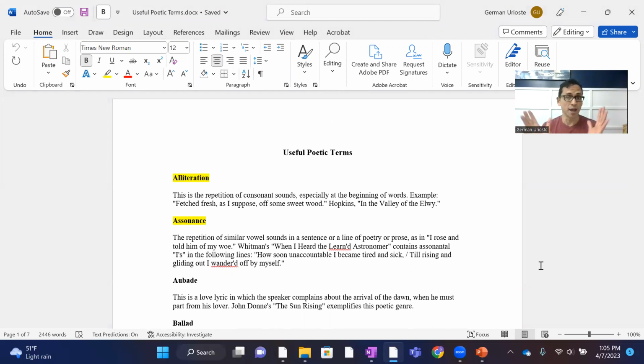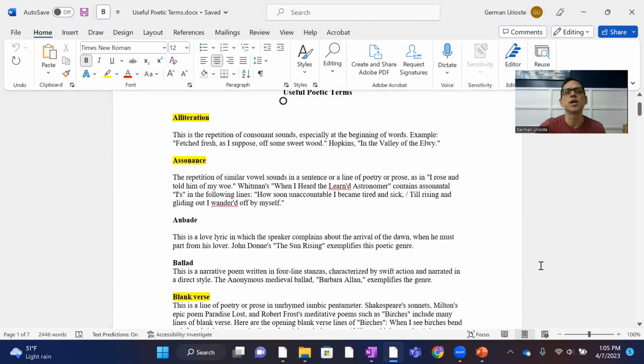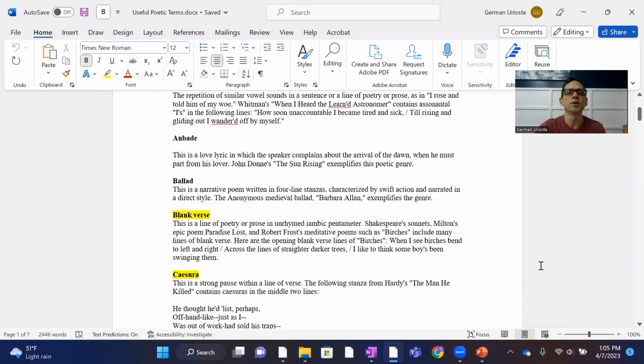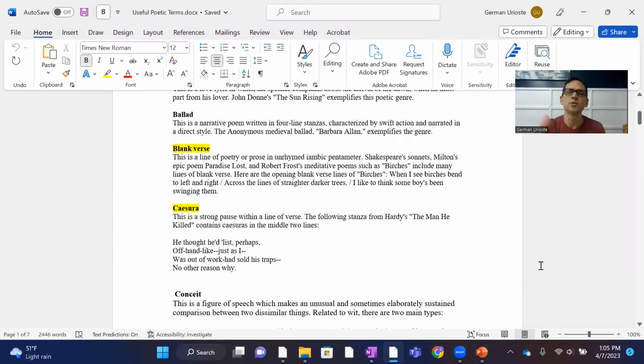Even the multiple choice might ask you some things about alliteration or assonance for some of the poems. So alliteration and assonance, those are sound devices. Blank verse, caesura, you're like, wait, what's that? Just review. There's not going to be a whole bunch on blank verse, but there might be something.